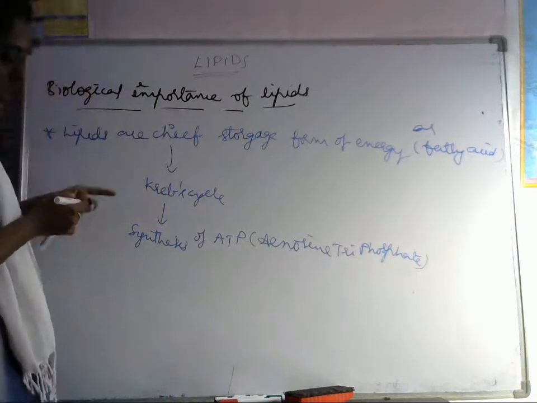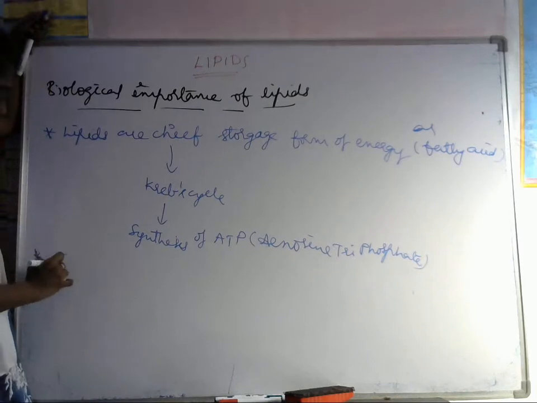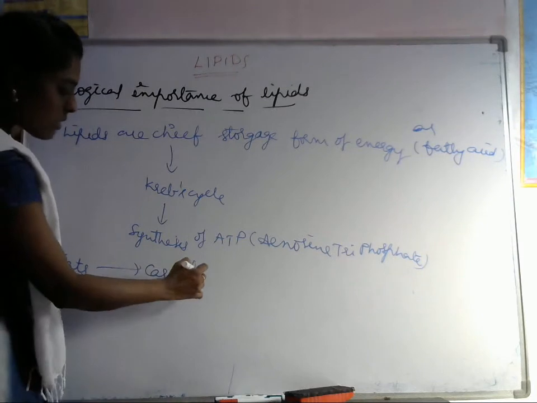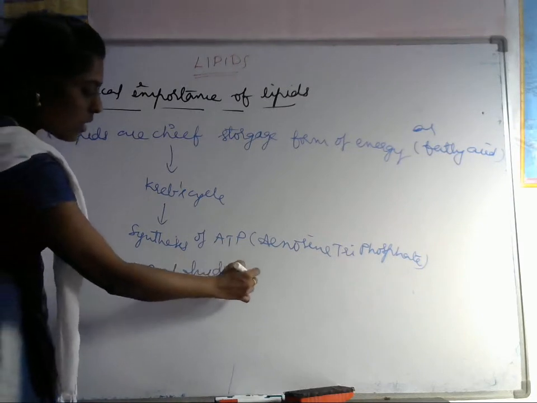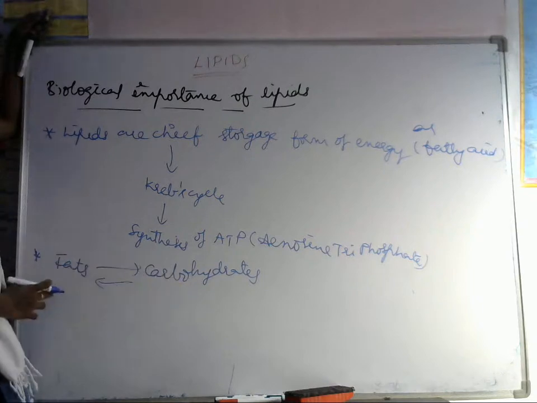So that is one of the biological importances. Let's see another importance. Fats are transformed into carbohydrates and vice versa; carbohydrates are converted into fats.